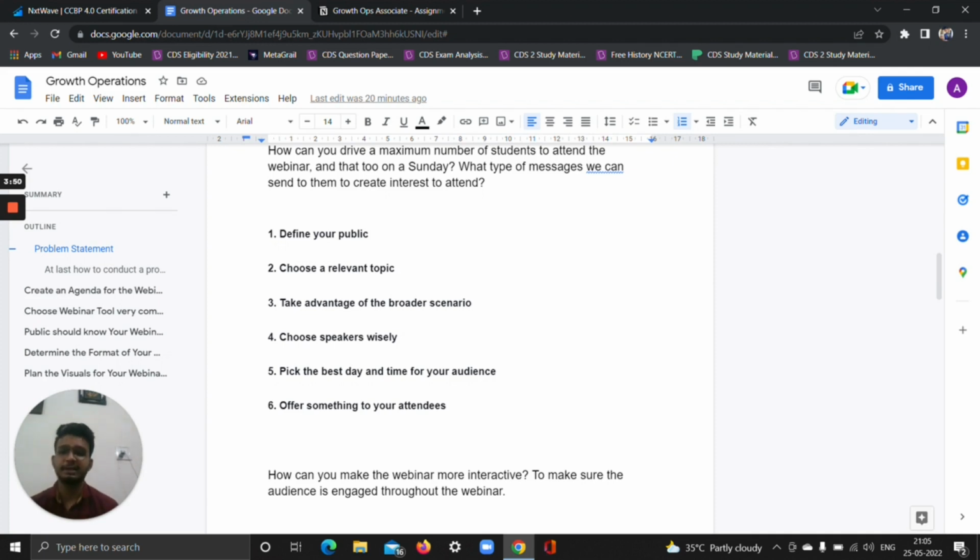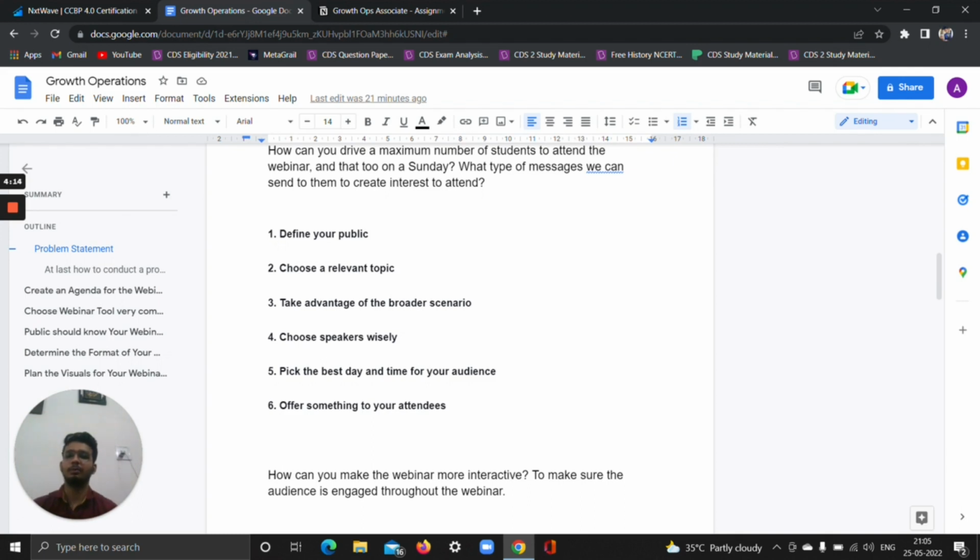Choose a relevant topic. I personally suggest blockchain technology, as crypto has been around for a while and the Indian government has extended its taxation, so most people know what cryptocurrency is and what technology has been used. So a topic like blockchain IoT could be relevant for the webinar, so that more people could search that keyword, and more people who want to learn that skill could come to our platform.